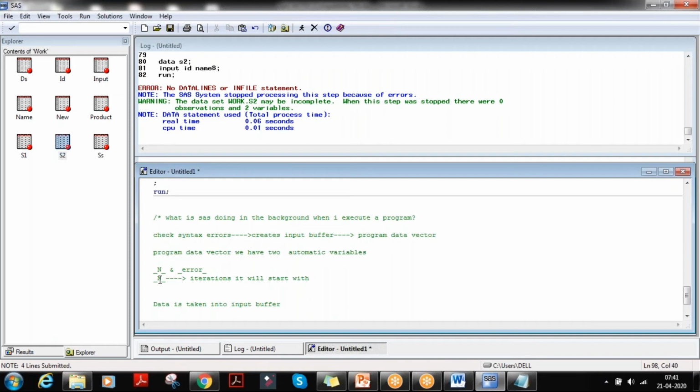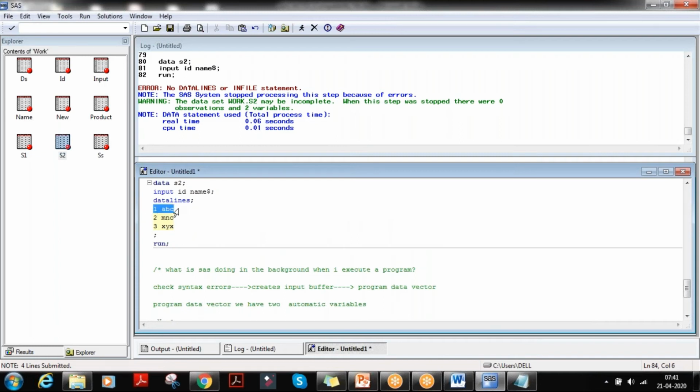Here this is one observation, this is one observation, this is one observation, right? So here _N_ is 1. This variable is 1, this 2. These two are 1.